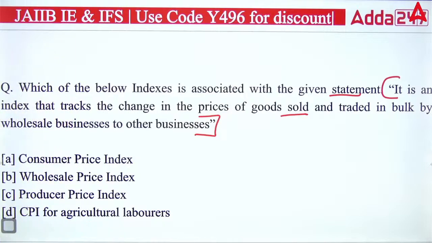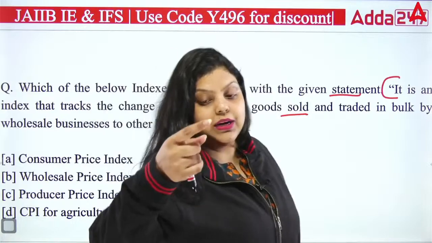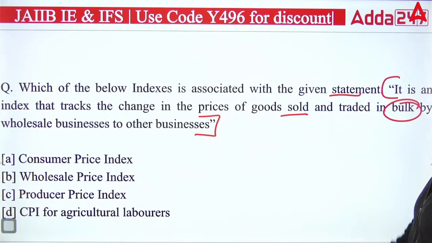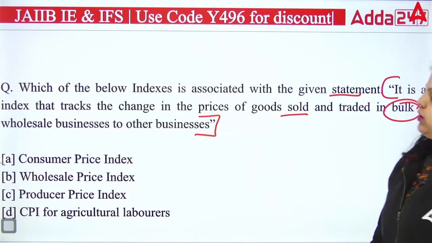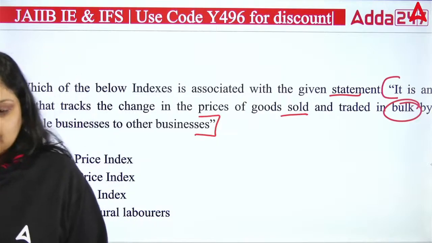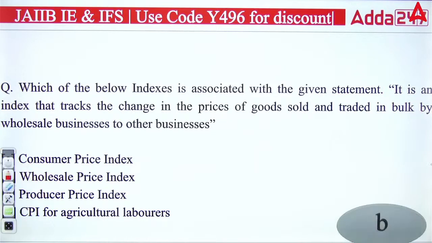In which index we are calculating here that the prices of goods sold and traded in the bulk? If you are trading in a bulk, that's not in the retail market, that's in the wholesale market, as it is written here. So obviously, which index will be used to calculate the inflation? Wholesale price index. Okay, in this statement, wholesale price index will be used to calculate the inflation in the wholesale market. Right answer is B.